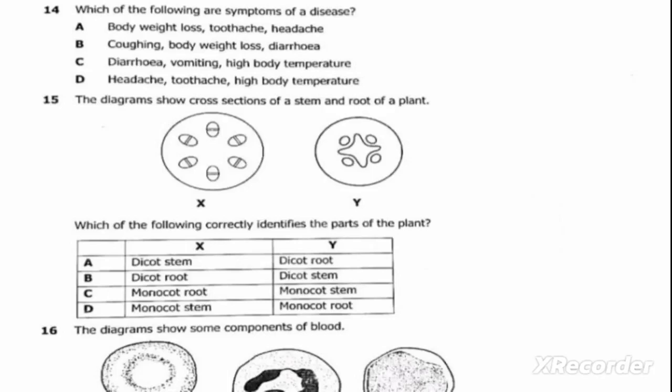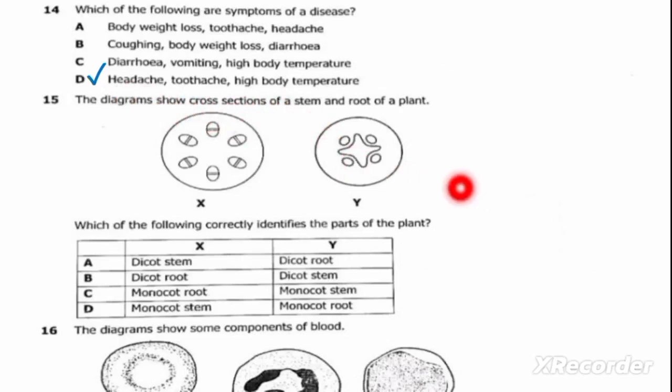So we need to understand that a symptom is a subjective issue, or a subjective feeling. A symptom is not something that you can observe or that you can see. Symptoms are feelings or issues that can be felt by the patient himself or herself. So therefore, our correct answer is D. You cannot observe a headache. You cannot see toothache. You cannot see high blood pressure. So you need to do some assessment in order for you to know these.